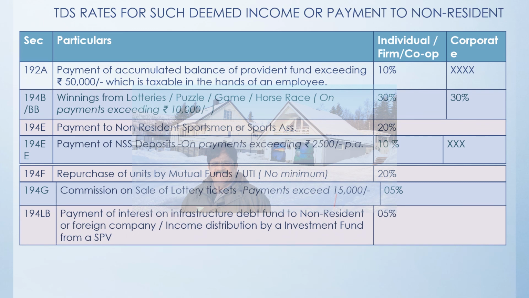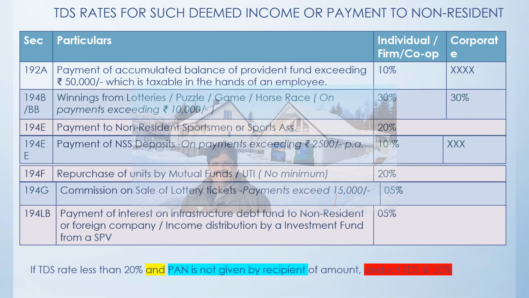Or payment of interest on the infrastructure bond, then again at the rate of 5%, the TDS has to be paid. And if the recipient does not have the PAN number, then instead of 5% or 10%, you have to pay 20%. But wherever the 30% clause is there, then the 30% will prevail and not the 20% lesser rate. But if the lesser rate is prescribed and if the PAN is not available in the hand of the recipient, then you have to deduct the higher rate.